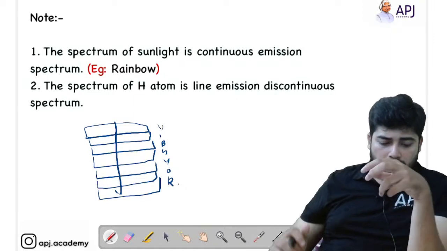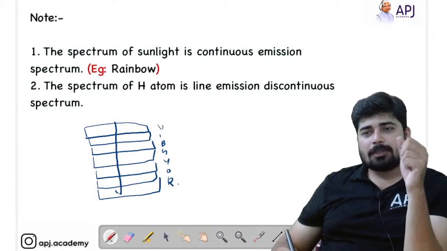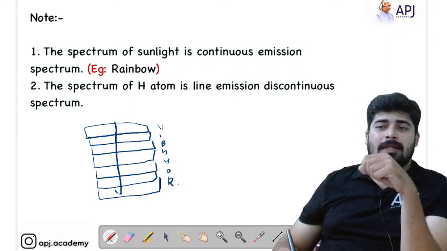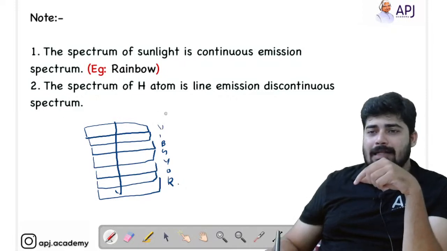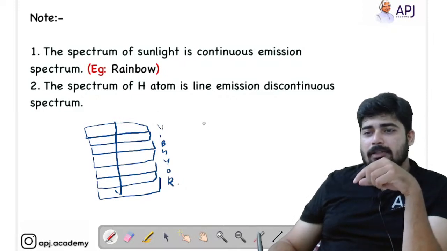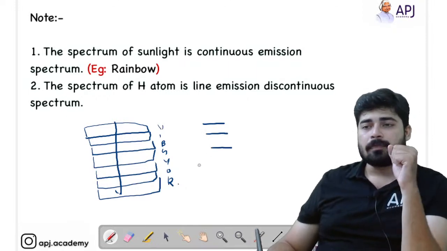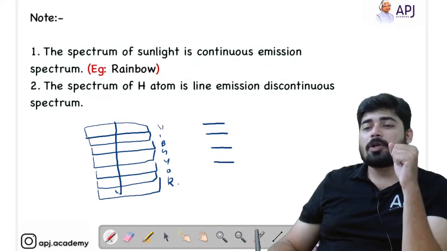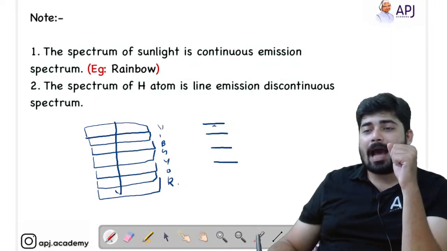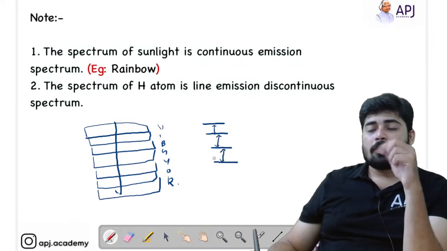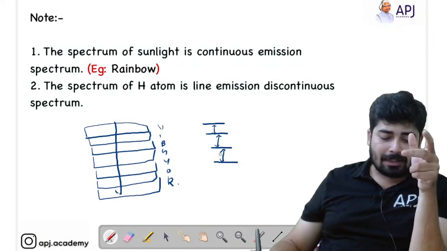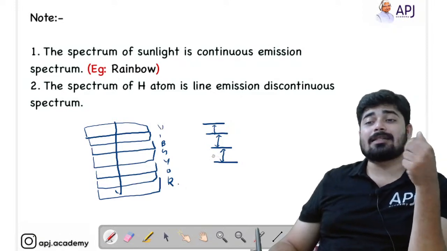Now, coming back to the second point, the spectrum of the hydrogen atom is a line emission spectrum. You have to understand the spectrum of the hydrogen atom is like lines, not like bands of a rainbow. It is also discontinuous. You will see a gap between two different spectral lines, that means they are discontinuous.